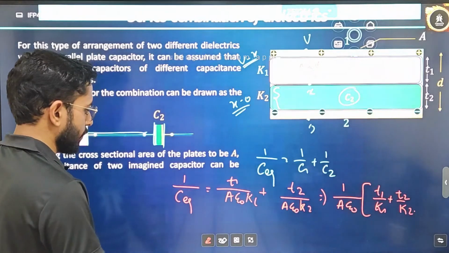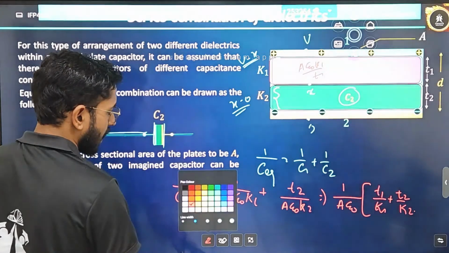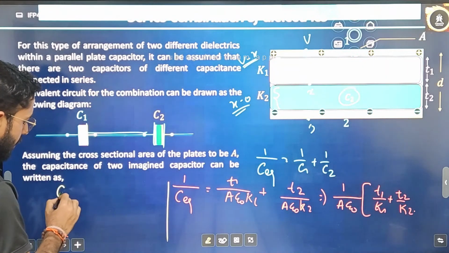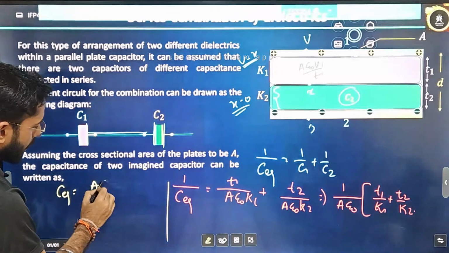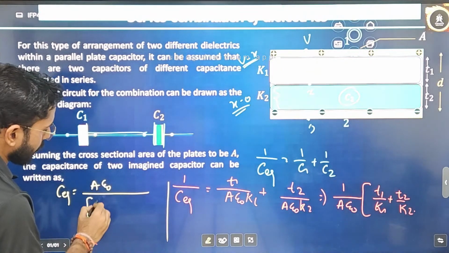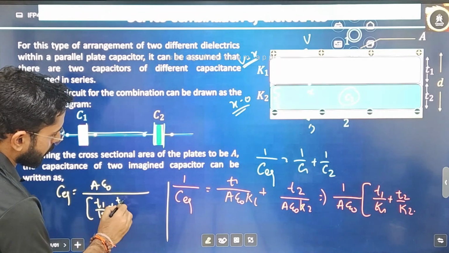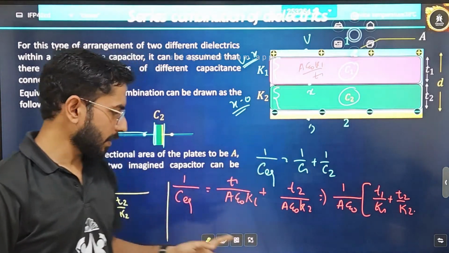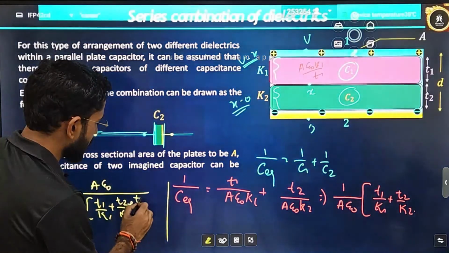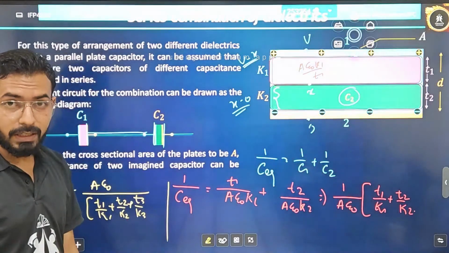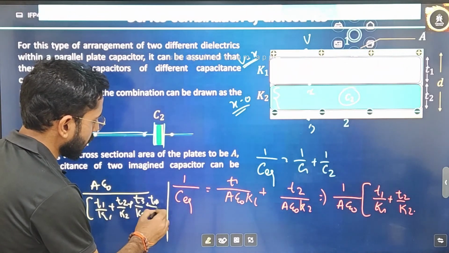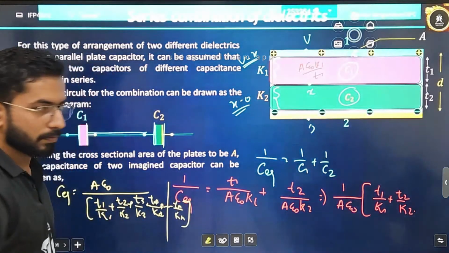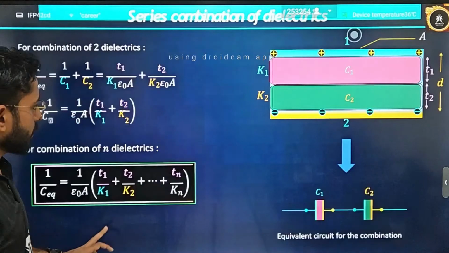Correct? And let's suppose if I have to write C equivalent, how will I write it? There is no sufficient space here, that's why I'm writing here. C equivalent you can write, take A epsilon naught in the numerator, and in the denominator you write T1 by K1 plus T2 by K2. Now what will happen if, let's suppose, not two dielectrics, three dielectrics are there? Then you will write here T3 by K3. Let's suppose there is not 3, there is 4. Then you will write T4 by K4, till Tn divided by Kn. Is it clear? This is what you will write for series combination.